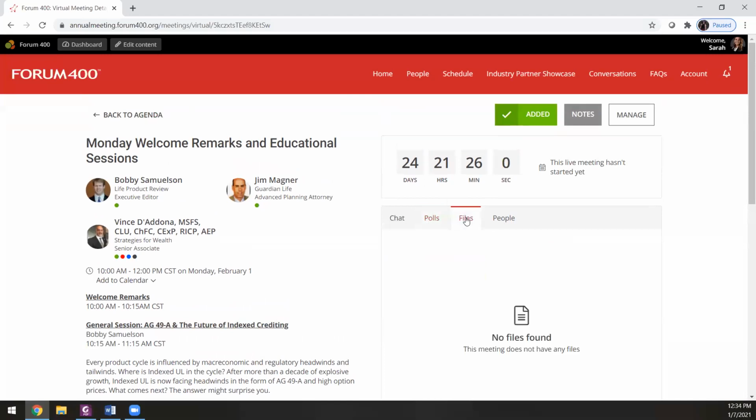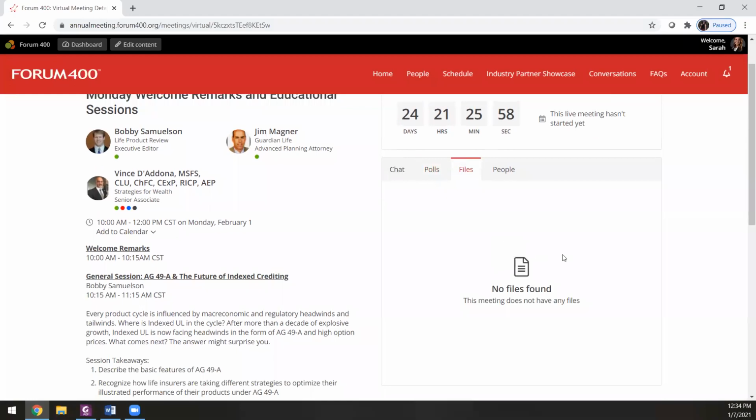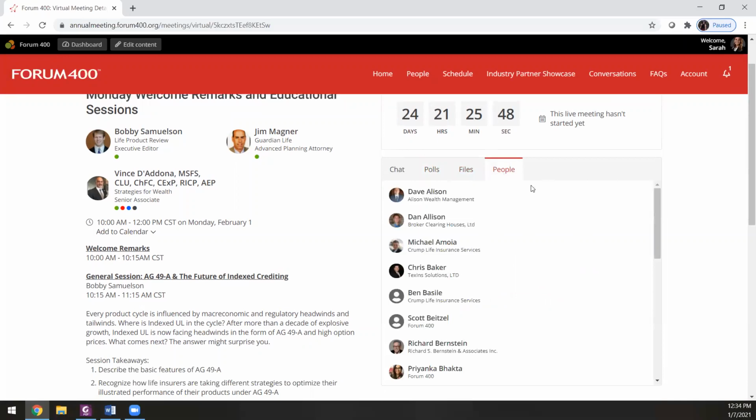Then we have Files, and on this tab, you will be able to download any PowerPoint slides or handouts that the speaker has provided. And I'll show how to do that in just a few minutes. Then if you click on People, this will show you a full list of attendees who attended this session. And if you want to learn more or connect with a particular attendee, you can click on their name and it will take you directly to their profile. And it will allow you to set up a meeting with them, view their profile, or send them a direct message.